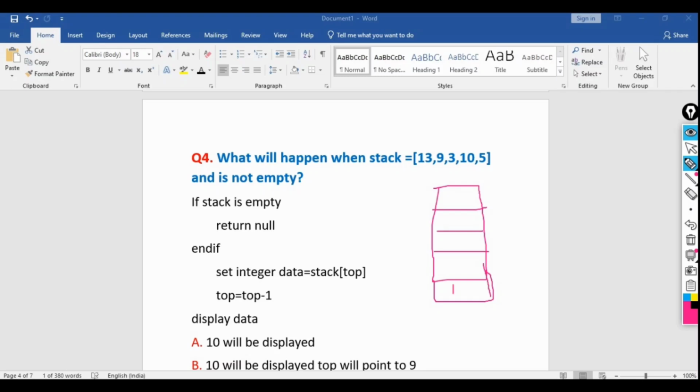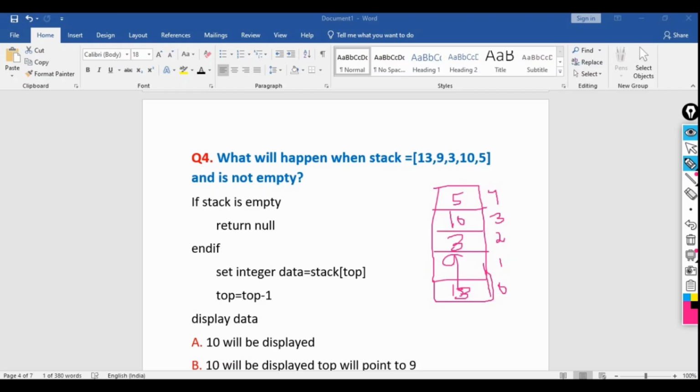So 13 will be a of 0, 13, 9, then 3, 10 and 5. So this is a of 0, a of 1, a of 2, a of 3, a of 4. As you all know, the index starts from 0 itself. So 0, 1, 2, 3 and 4. Totally 5 elements are there.